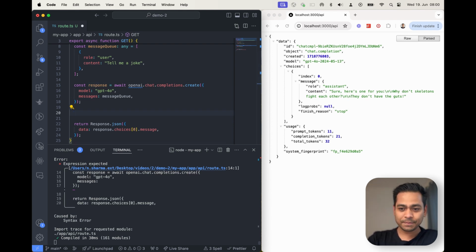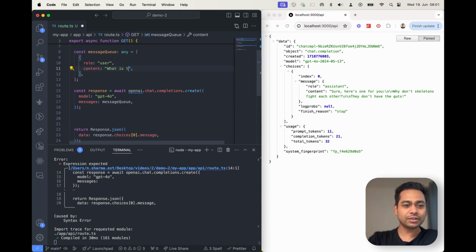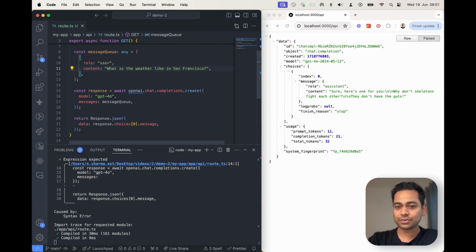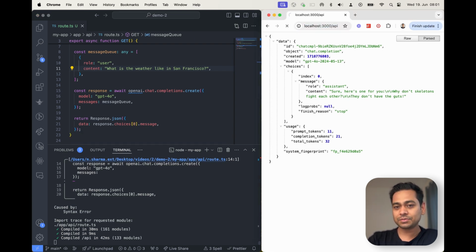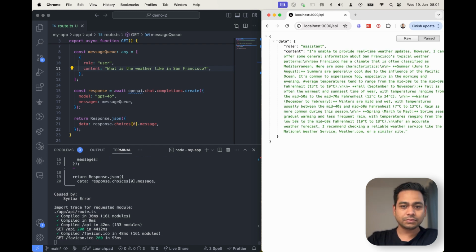Now the question is, what happens if, instead of tell me a joke, I pass something like what is the weather of Berlin at the moment? So let's try that out. What is the weather like in San Francisco? And let's see what answer comes. Yeah, so this is the answer coming from OpenAI. I'm unable to provide real-time data and so on. Basically, it doesn't know the answer. It gives some kind of estimation, but it doesn't know the answer.